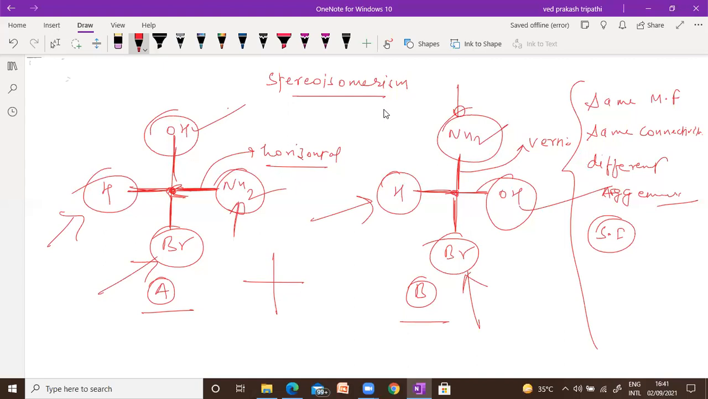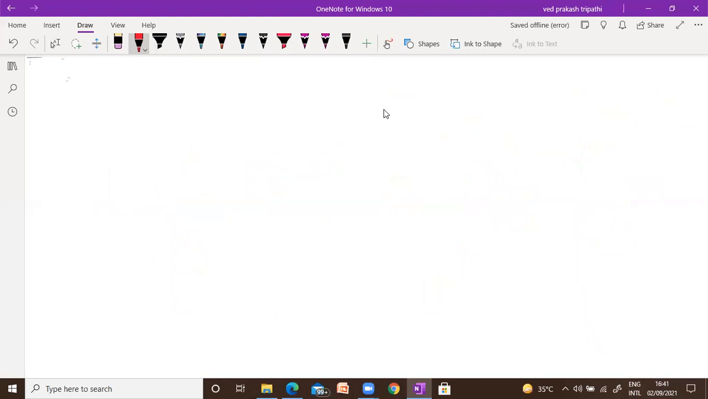Now we can move to the next thing. And in your GAMSAT, stereo is more important than constitutional isomer. So I will discuss stereo. And now I'm going to talk about chiral center. Chiral center is also known as asymmetric center.